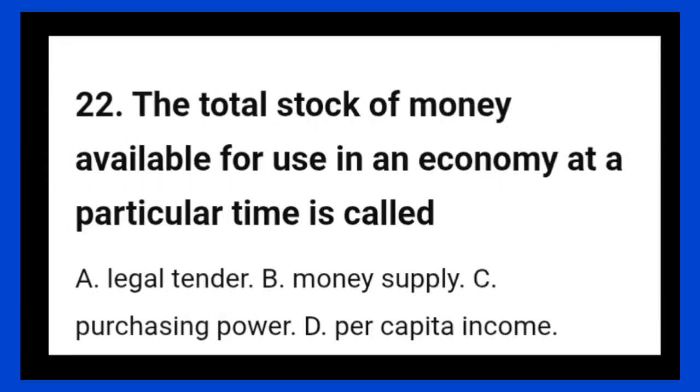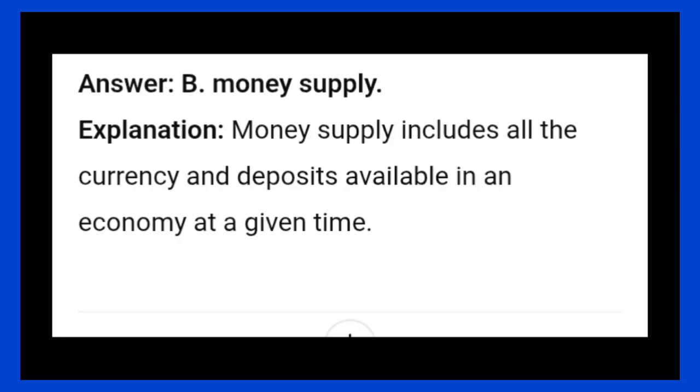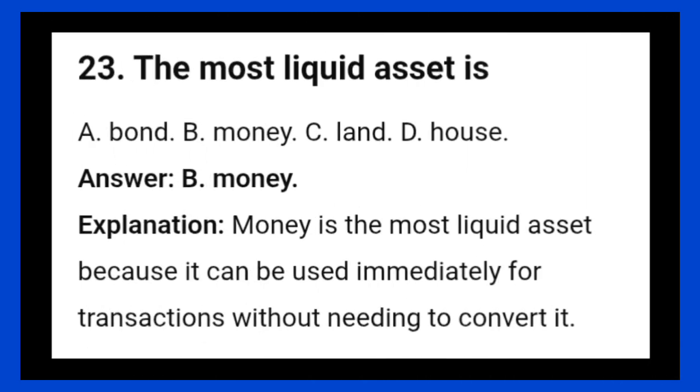22. The total stock of money available for use in an economy at a particular time is called: A. Legal tender. B. Money supply. C. Purchasing power. D. Per capita income. Answer: B. Money supply. Explanation: money supply includes all the currency and deposits available in an economy at a given time.